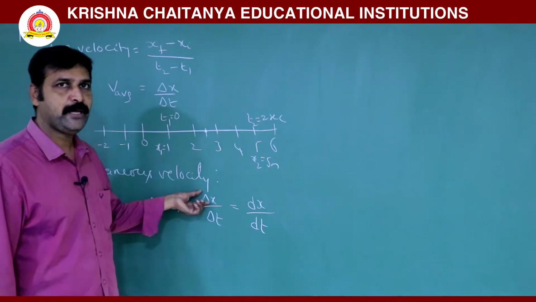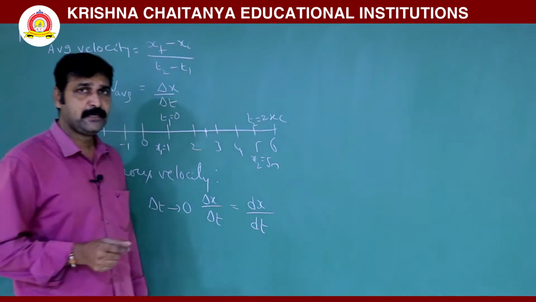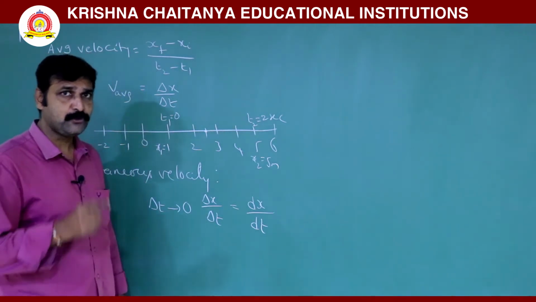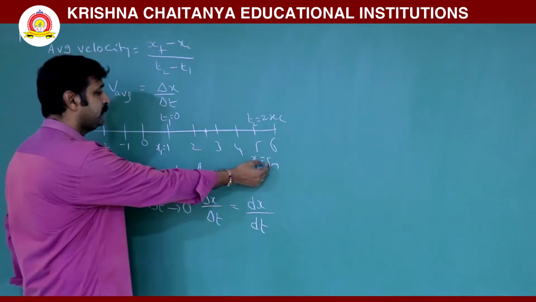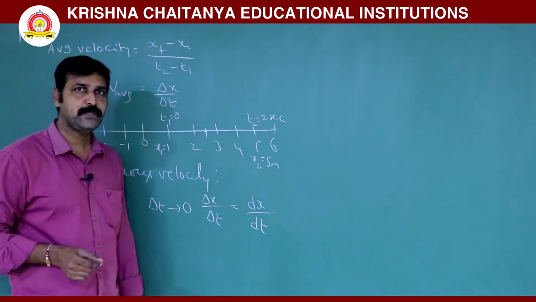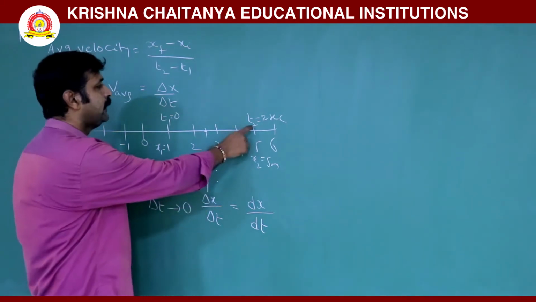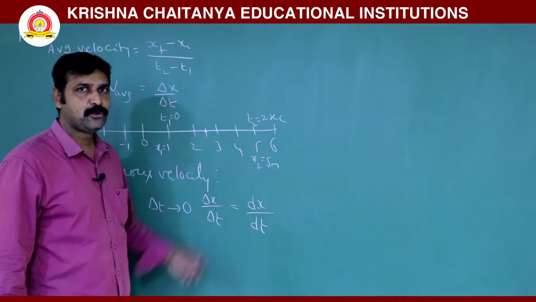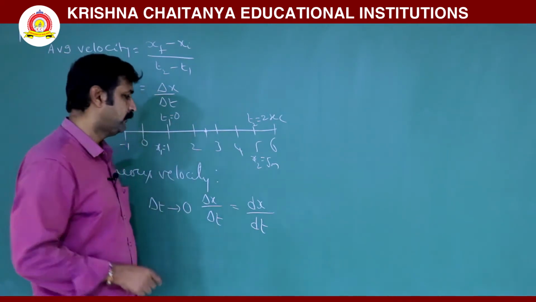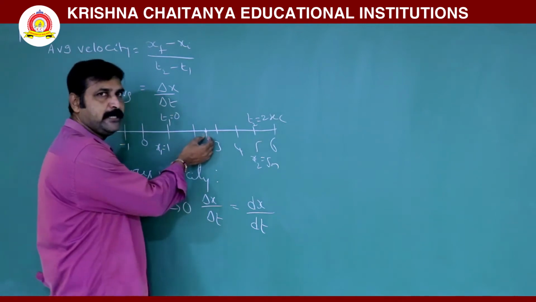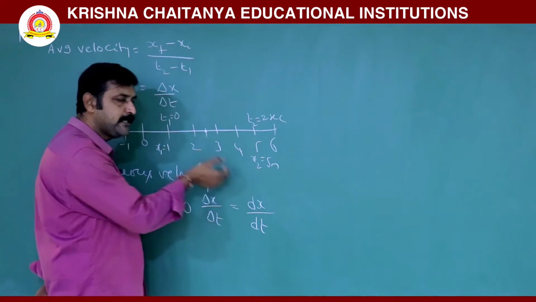When we write delta, it represents a change which can be considerable. Here delta x means 5 minus 1, a considerable change, displacement of 4 meter. Delta t, t2 minus t1, 2 minus 0, is also a considerable change, 2 seconds. But when you are calculating instantaneous velocity, the displacement is very small.